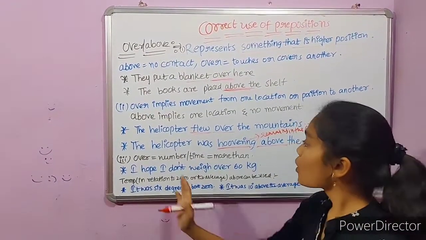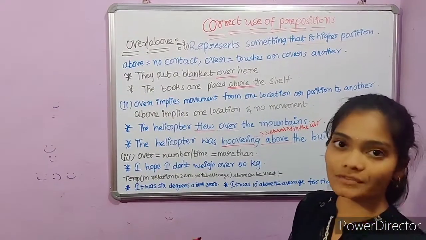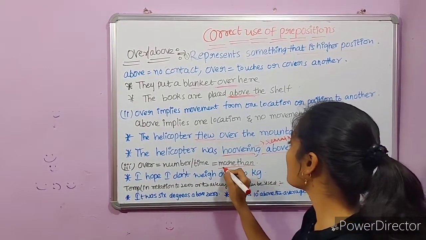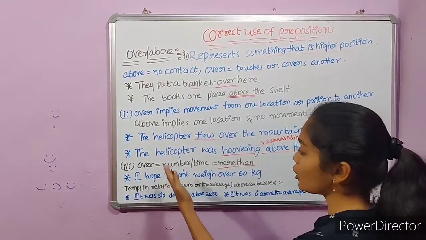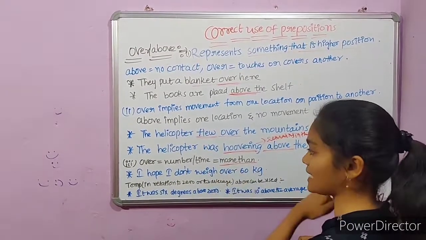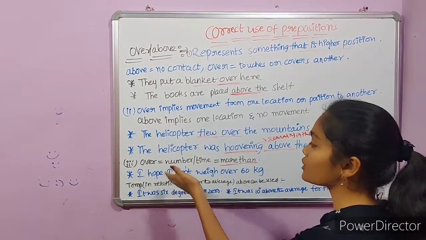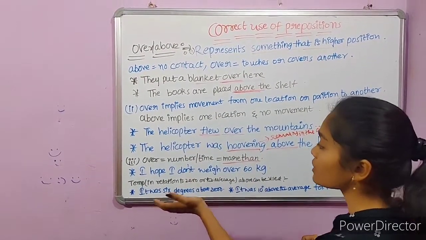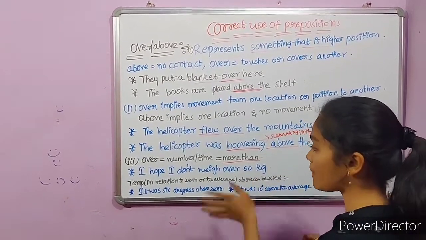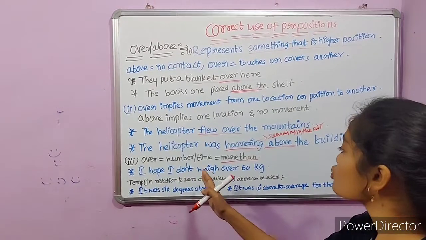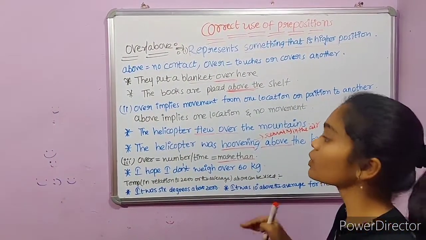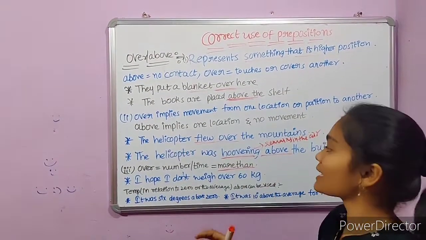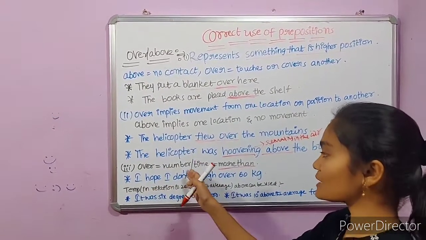Now the third thing is over preposition, it is used with a number and a time. In that case, it gives the meaning more than. For example, I hope I don't weigh over 60 kgs. That means I hope that I do not weigh more than 60 kgs. It is the meaning of the sentence. If I write this sentence using preposition above, it's not correct. I hope I do not weigh above 60 kgs is not correct, because above preposition is not used with a number or time, but over can be used with number or time.